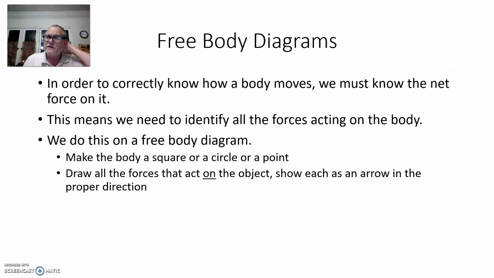A free body diagram is a very simple thing. You guys have seen me draw it in class. If I were to draw myself, and I think I've drawn pictures of myself on the board, I've drawn myself as a square. You can use a point or a circle or anything, but just make some sort of an object. And then what you do is you look at that object, and this is the physics part of this now, you have to look at the problem that you're trying to solve, and you have to determine what forces you think are on it.